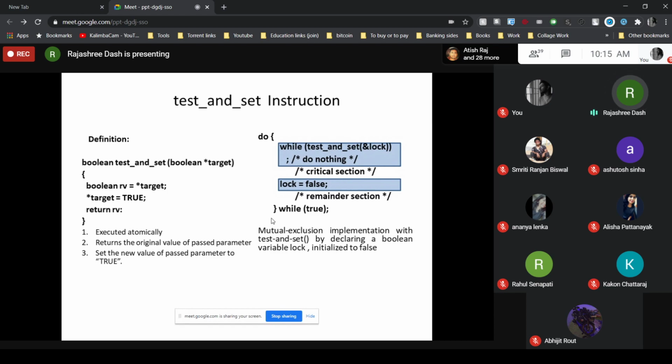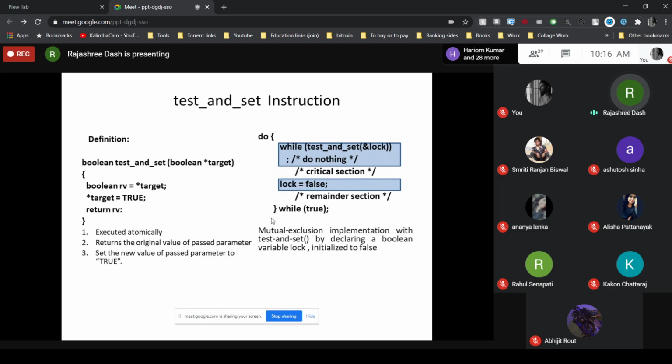The first statement is boolean RB equal to star target, where RB is taken for the return value. Star means the value at that address, and you already know the concept of the pointer. So whatever value is stored in the target pointer variable will be stored in the RB variable.